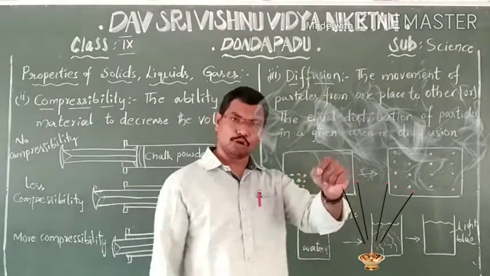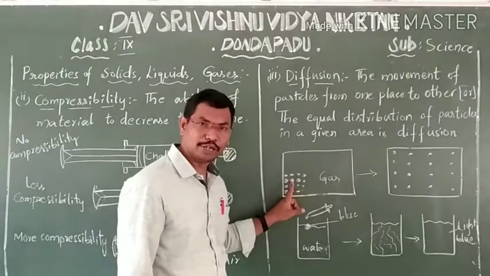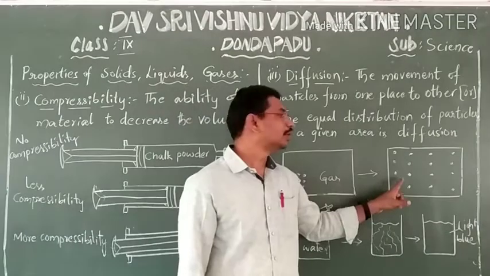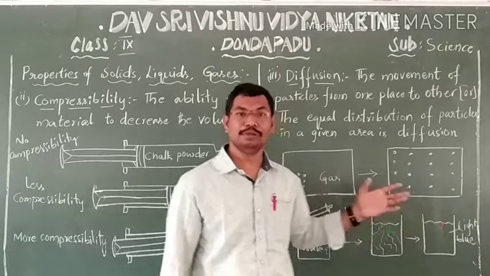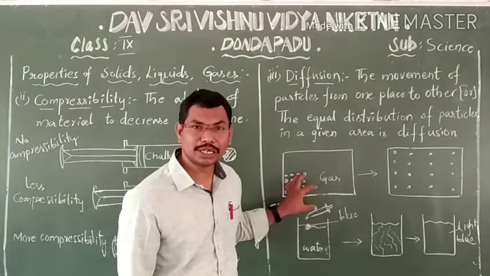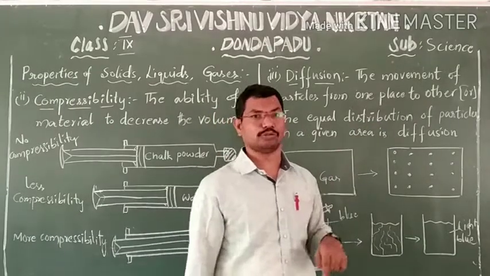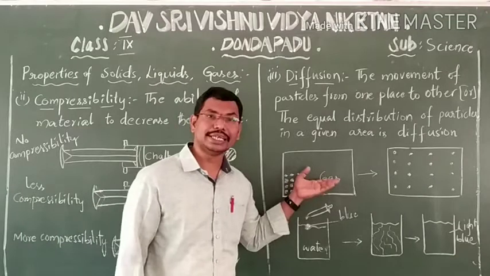Wherever you go, you will feel the smell. This is because gaseous particles distribute themselves equally throughout the room. This is diffusion in gases.